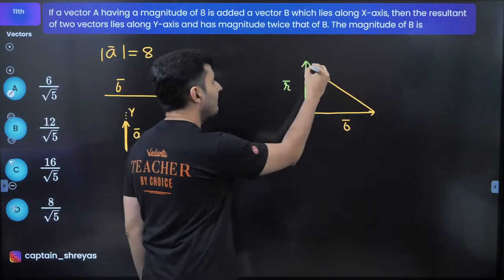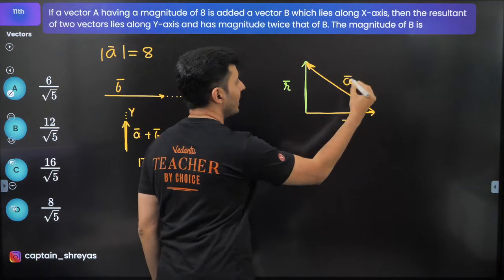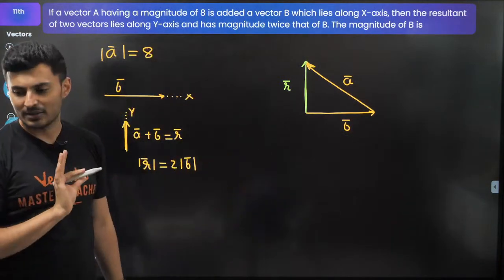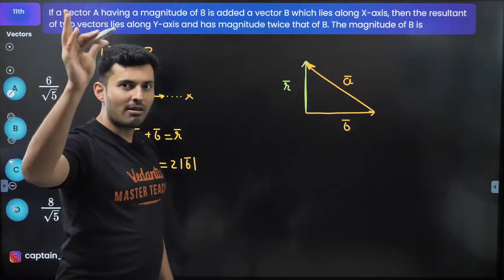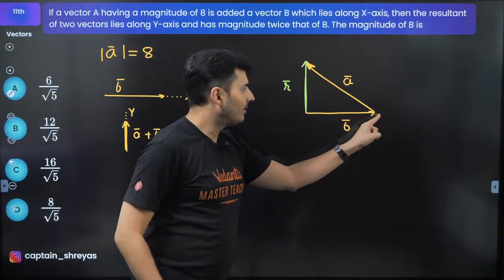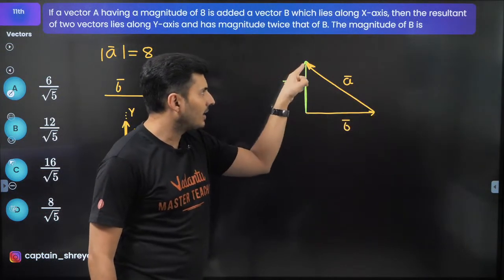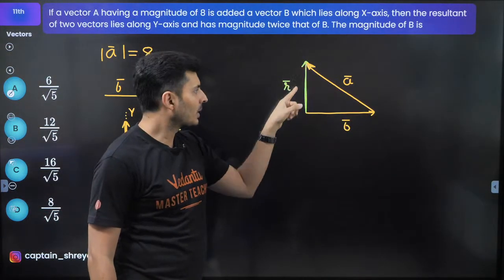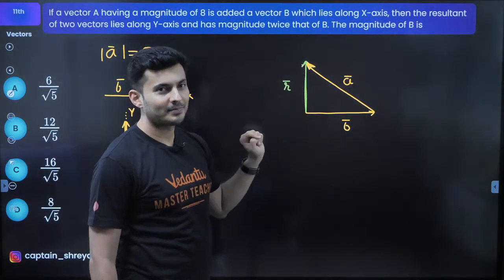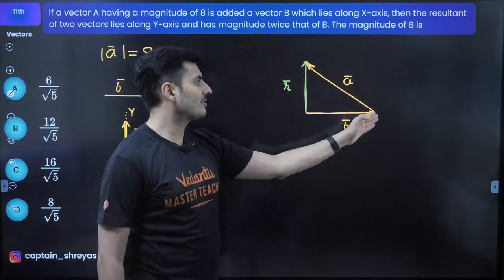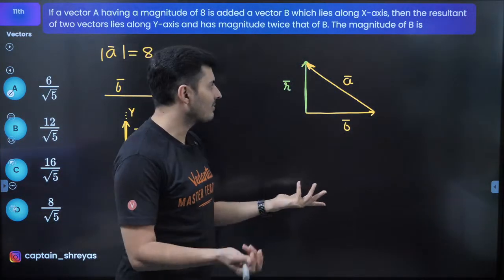So I think A vector should be somewhere over here. I'm just putting A vector here. See if everybody follows this, guys. I know triangle law. Wherever the tail to head goes, the next tail starts and that's where it ends. So start from the first tail, go to the last head. That's the missing side. That's triangle law. B vector plus A vector or A vector plus B vector, one and the same thing.